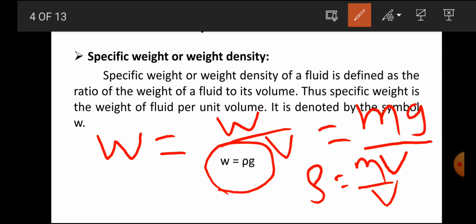Okay, now what will be the unit of weight density? What will be the unit of the weight? The unit of the weight is Newton. And what will be the unit of the volume? The unit of the volume is meter cube. So what will be the unit of the specific weight or weight density? Newton per meter cube.